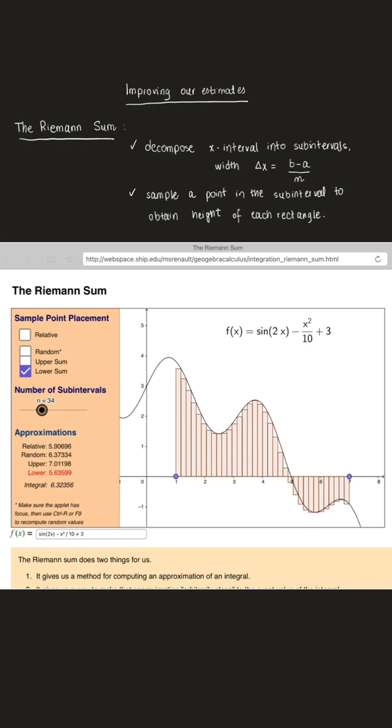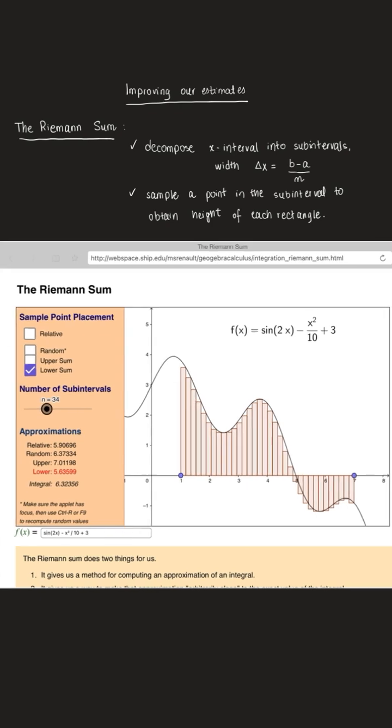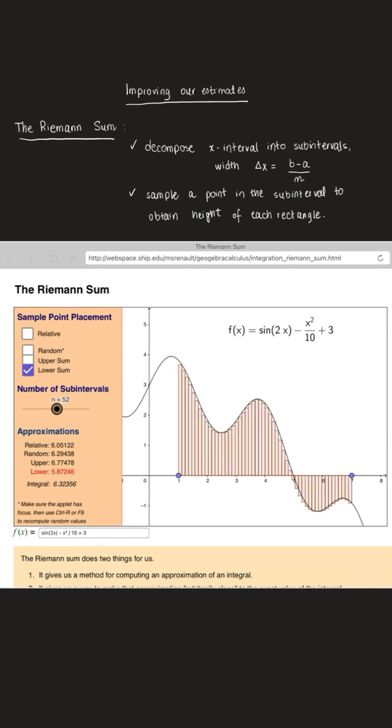We can continue to do that. Here right now we have 34 rectangles, n is 34. I can continue to move those rectangles, make them more and more and more. And you can see when we use 100 rectangles, we're getting a really good approximation to the area under the curve. That's using a lower sum. I'm going to shift this to, let's say, n equals 38.